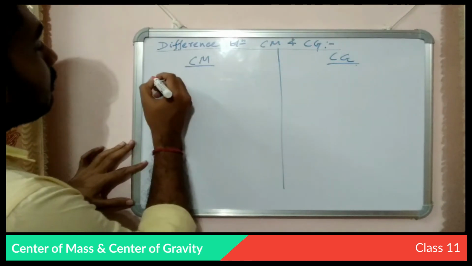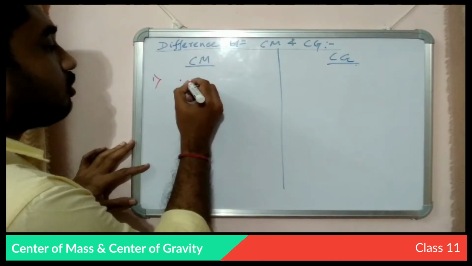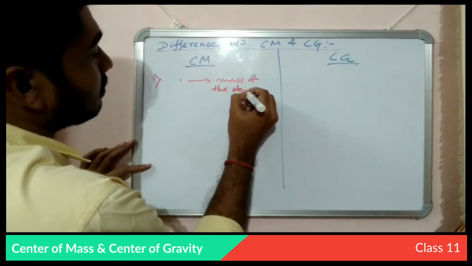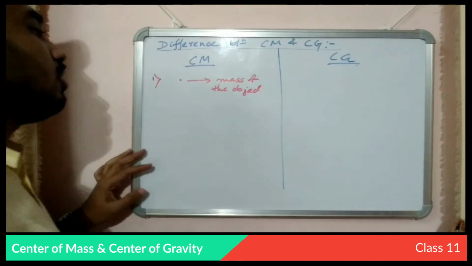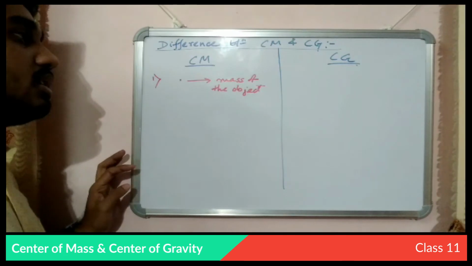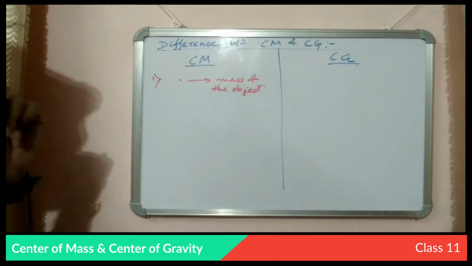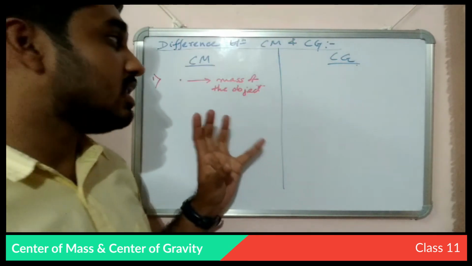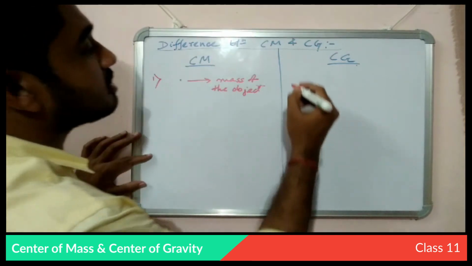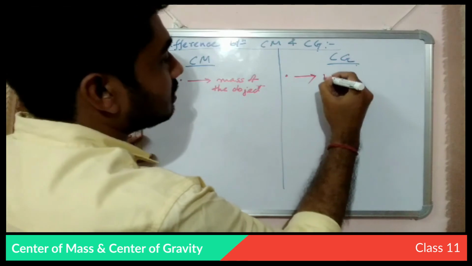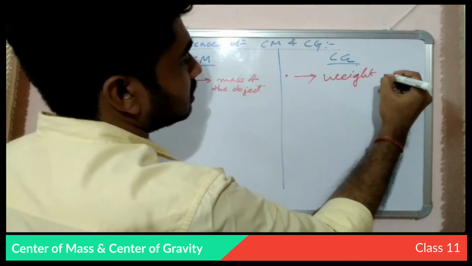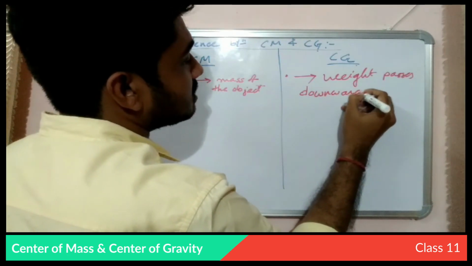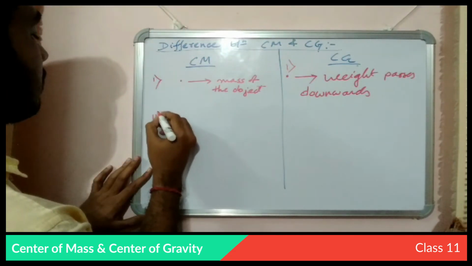The center of mass is that point where the total mass of the object is assumed to be concentrated. Studying the center of mass leads to the concept of where the mass of the body is conserved, and in the case of the center of gravity, the weight passes through it. Weight passes downwards.